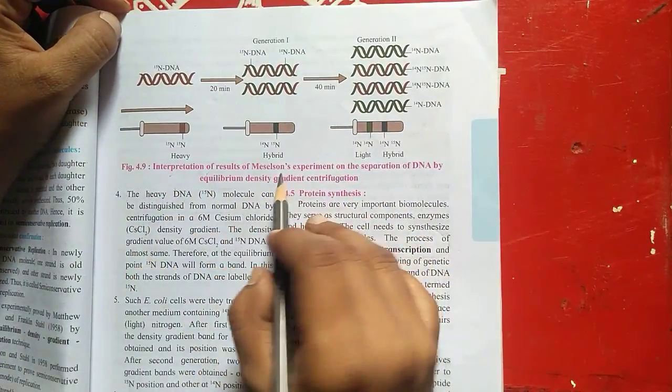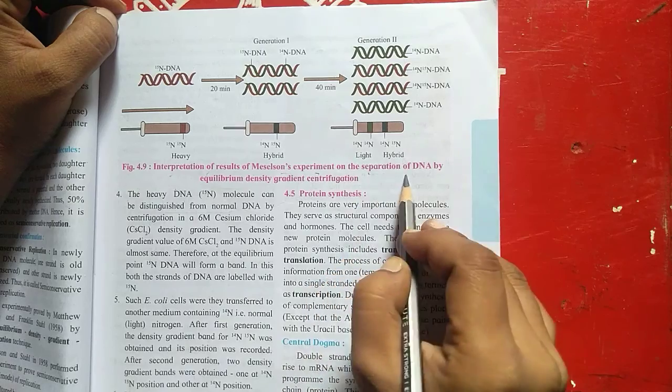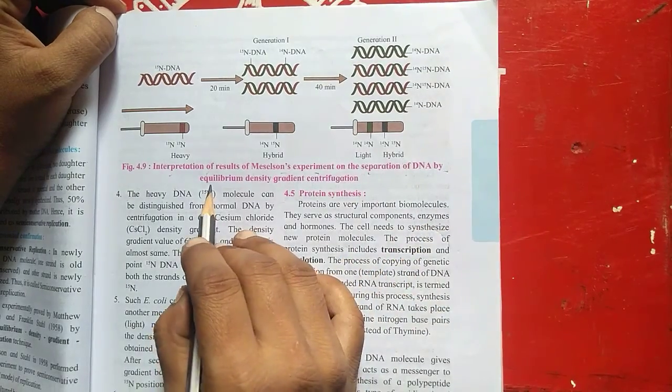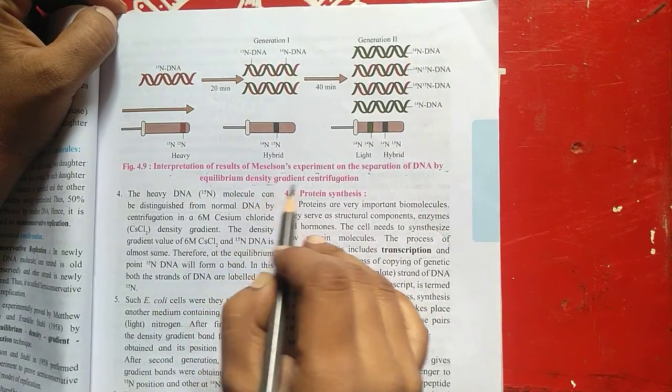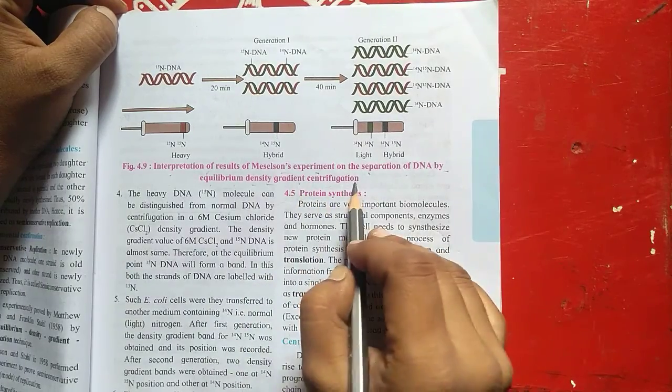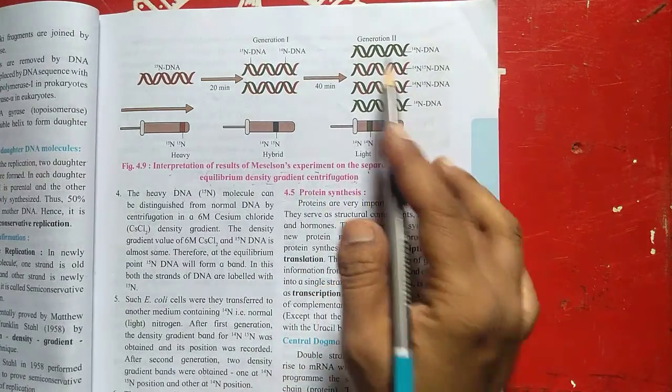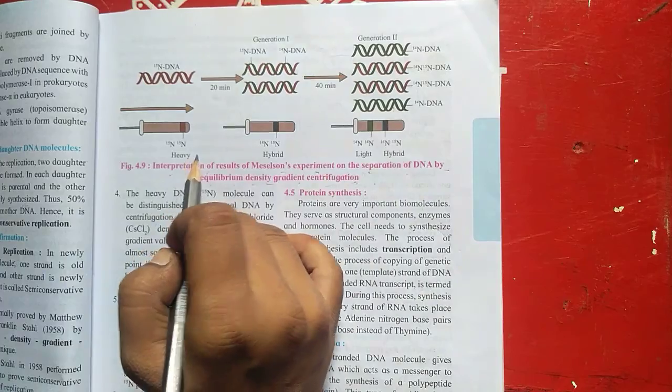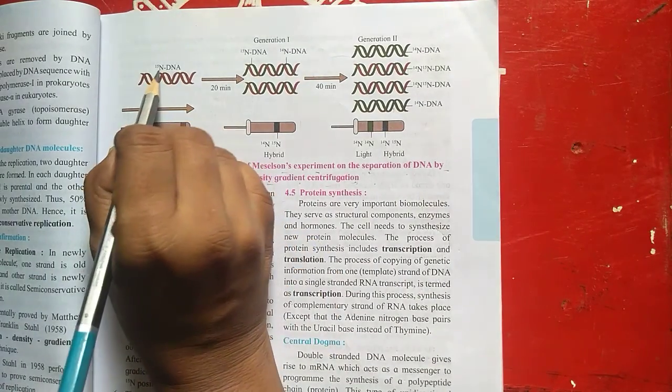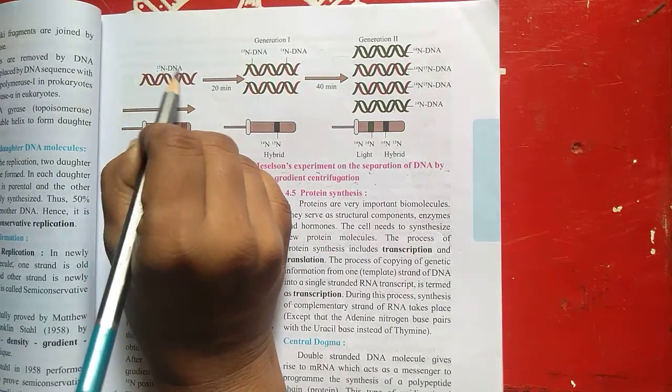Interpretation of results of Meselson's experiment on the separation of DNA by equilibrium density gradient centrifugation. Here you can see the 15N DNA strand.